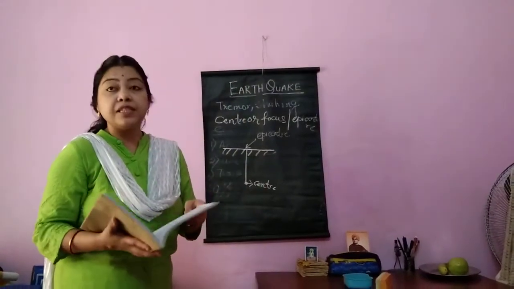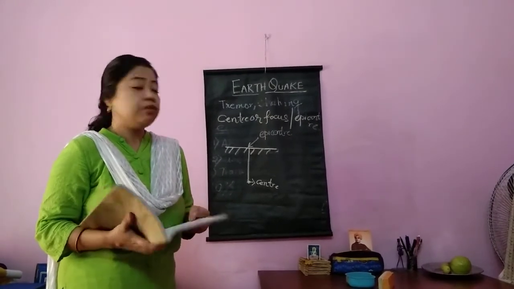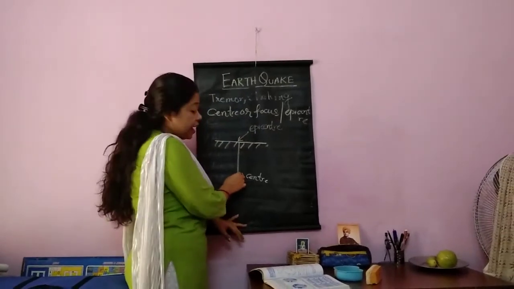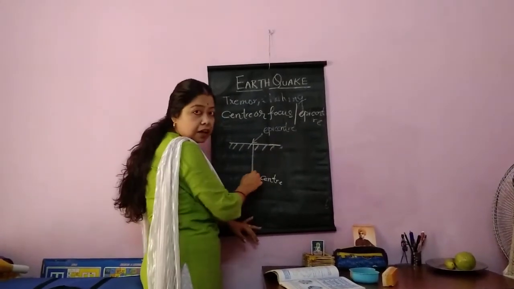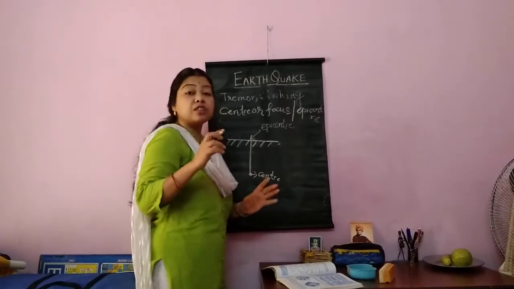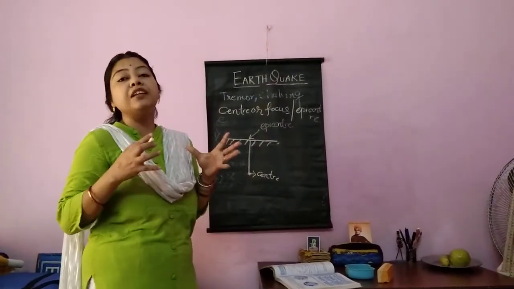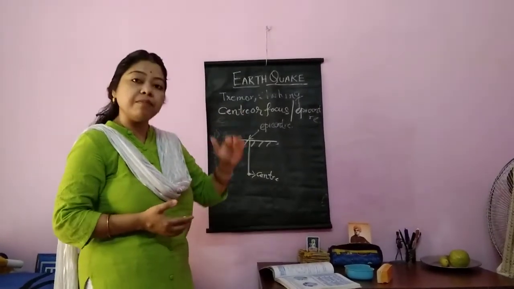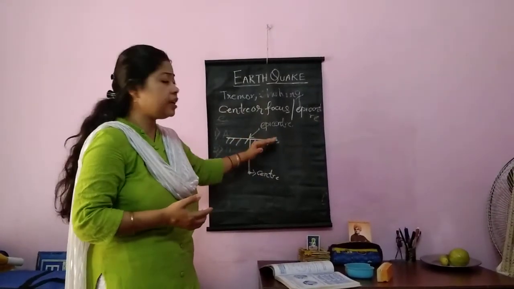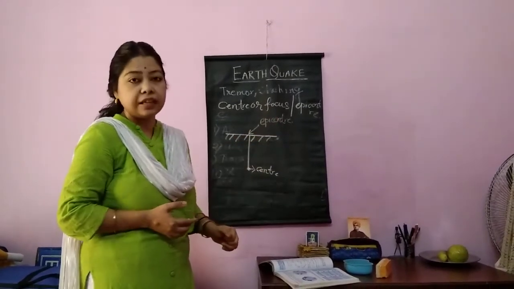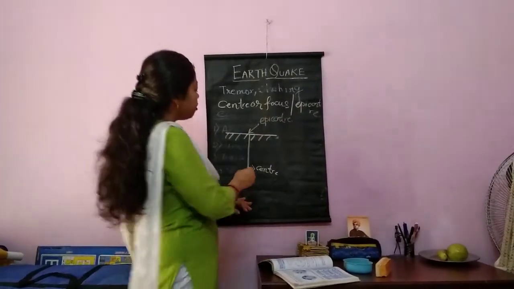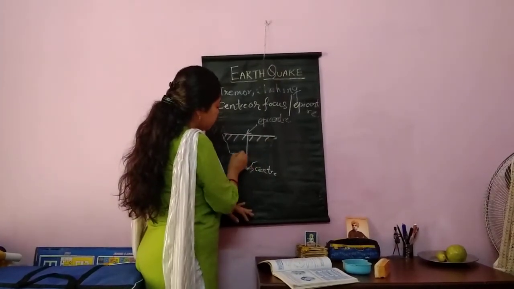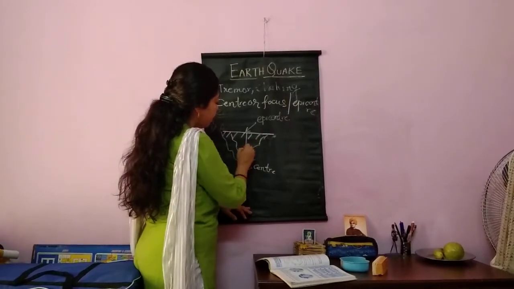Next, the types of seismic waves. Now see, the earthquake originates here at the center and it has to reach the surface of the earth, and there earthquake is actually what? In the form of energy. At the center an energy is generated and from there the energy is released on the surface of the earth, and the energy is released in the form of waves. From the center the waves reach the surface of the earth.